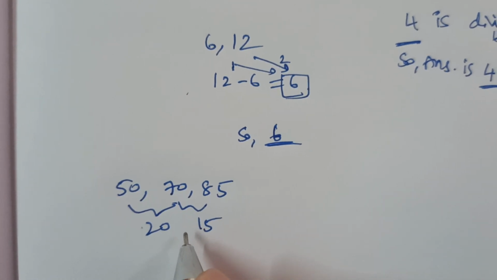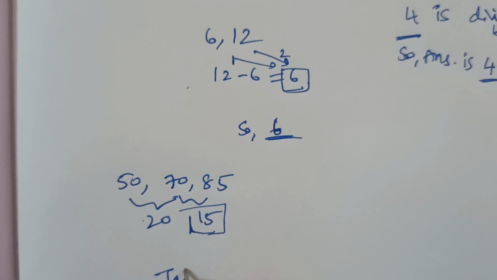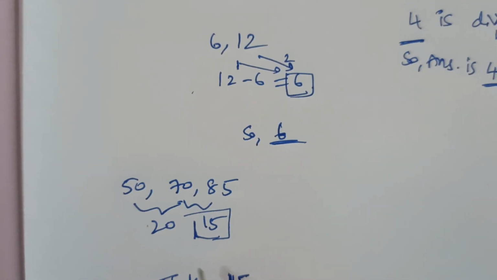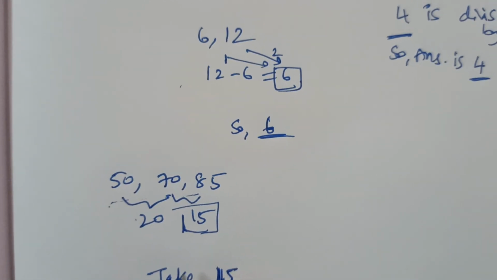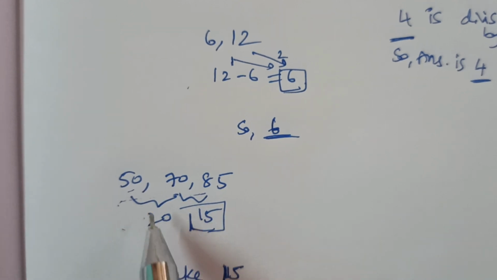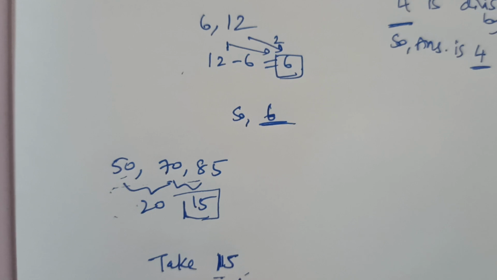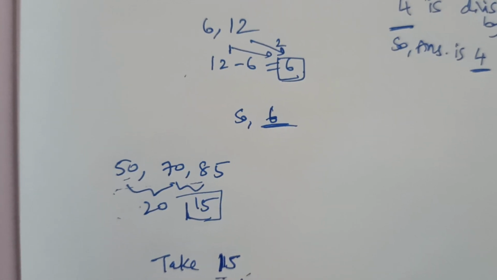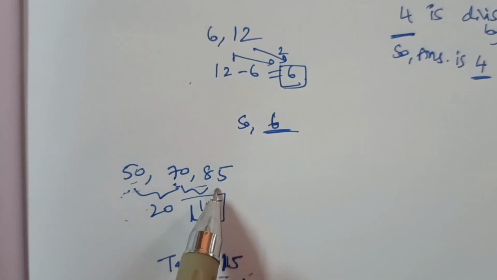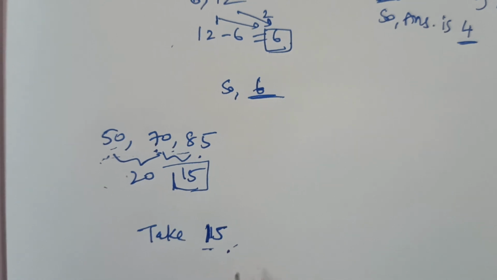We should take the least value, which is 15. Check whether 15 is divisible by these values or not. 15 is not divisible by 50, and also not divisible by 70 or 85. So we should take factors.